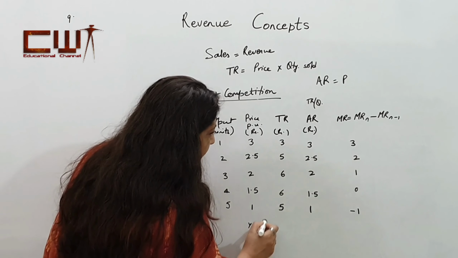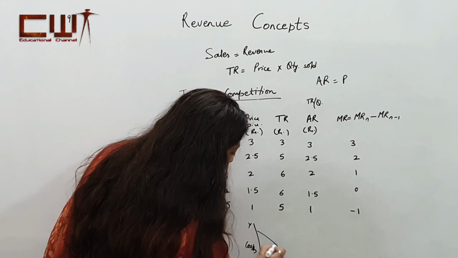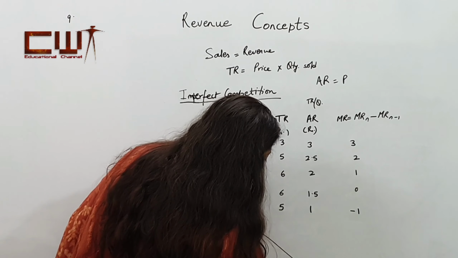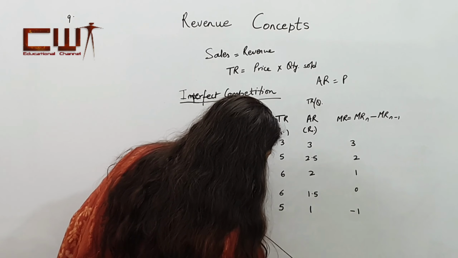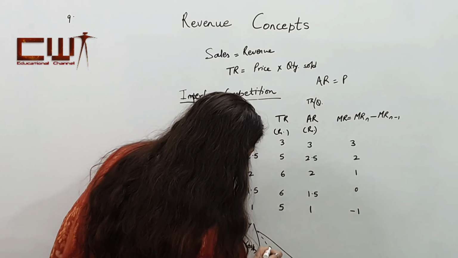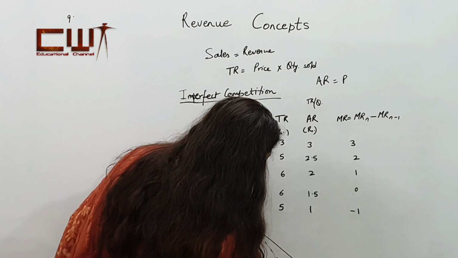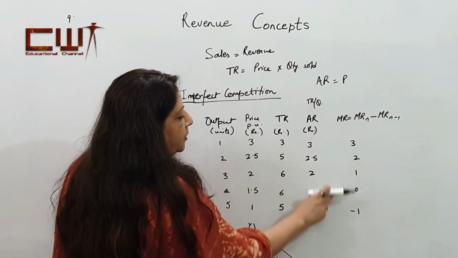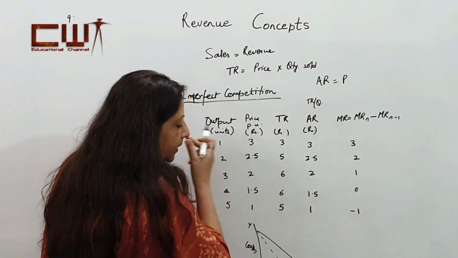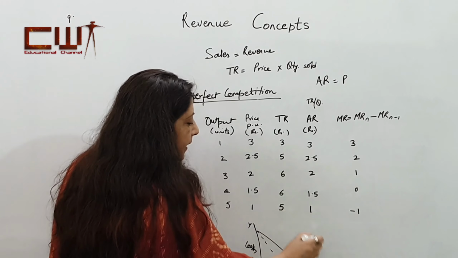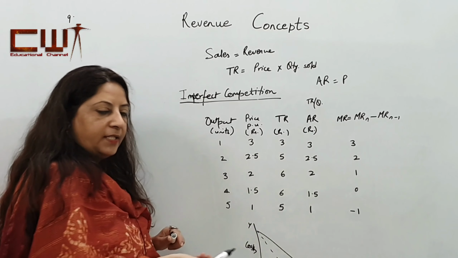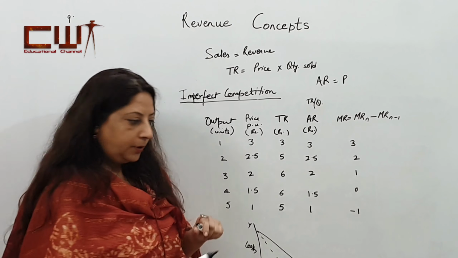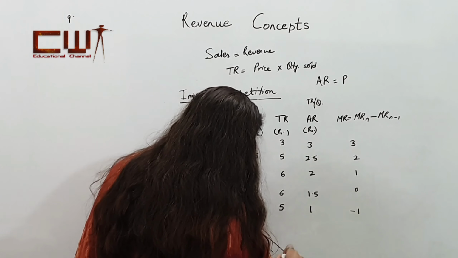What we see here is the AR is falling, AR keeps falling, this is the AR, and MR is below it. AR is falling, MR is below it, and total is always increasing.